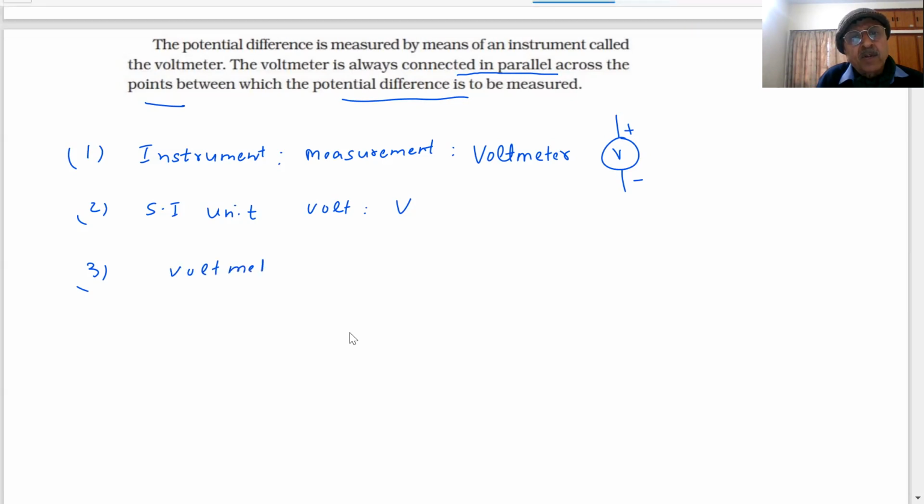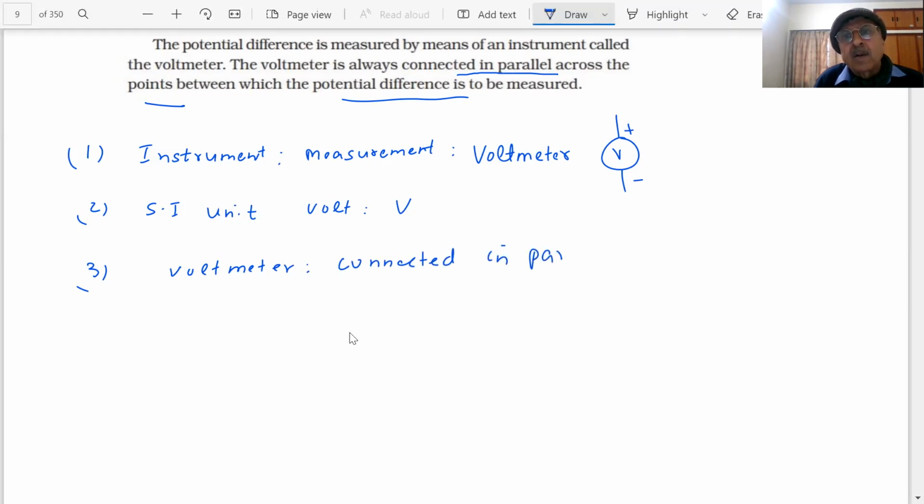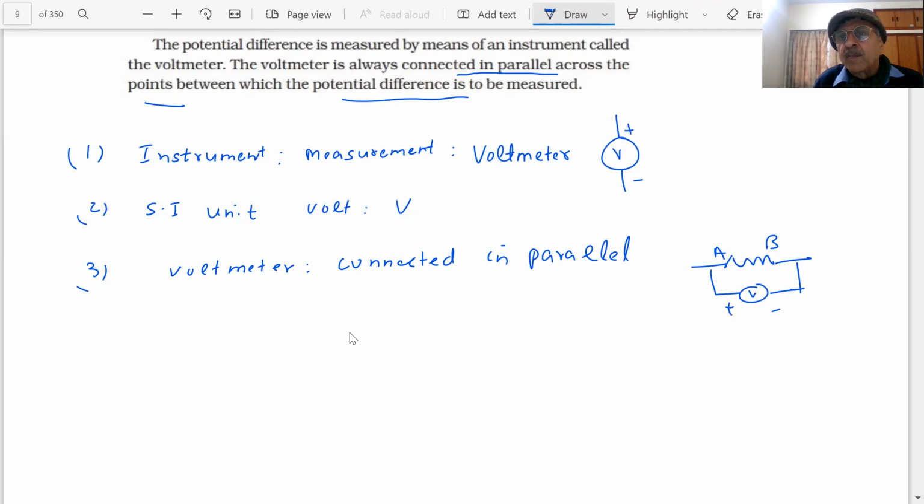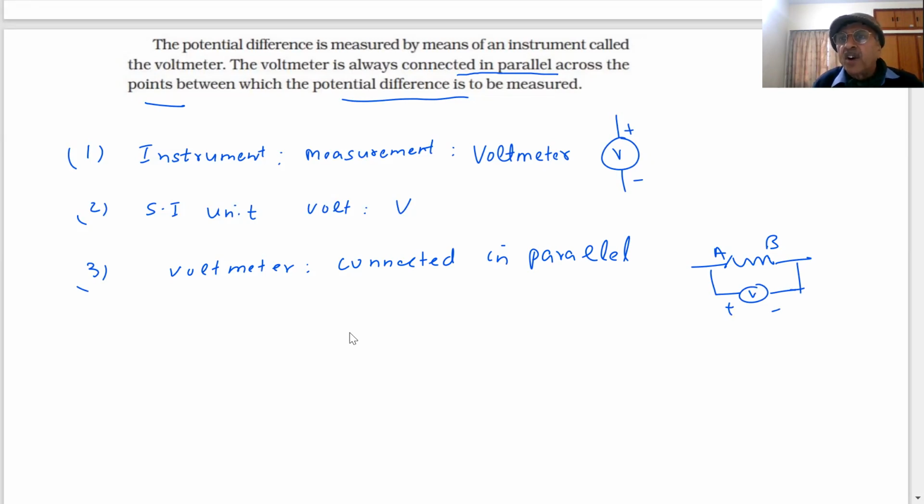What is parallel and series? We will learn very soon. The voltmeter is connected in parallel across the points where you want to measure. Supposing these are the 2 points A and B. If you want to measure, the voltmeter will be applied in parallel. This is a parallel arrangement. If I join like this, that is series. So voltmeters are connected in parallel. Note this down, very important point. Clear?